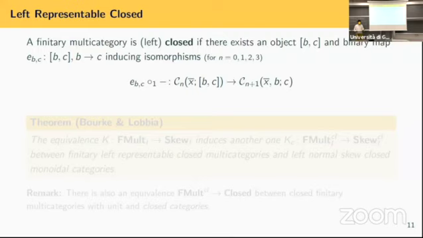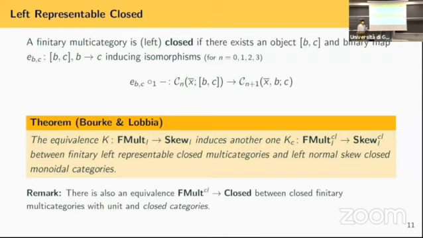But it doesn't end here because we can also add closeness. Closeness in multi-categories means that we've got these isomorphisms. Basically, the idea is that you can reduce the dimension of n+1 multimaps to n multimaps using these sort of internal homs, which are not really internal homs. And the good thing is that the equivalence that I described before induces an equivalence if you add closeness to the equation. So if you have left representable closed finite multi-categories, you get an equivalence with left normal skew closed monoidal categories. For those of you who are interested in this, you can also do the same just with closeness and go to closed categories.